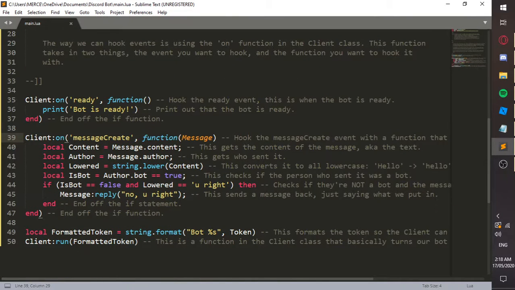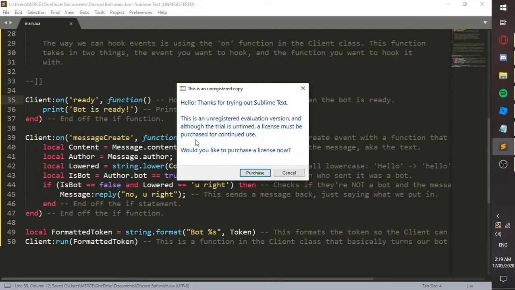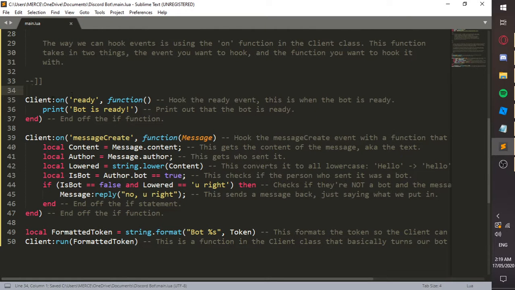So the different events pass in different arguments. Arguments are just what's inside this function, what's given to us. The ready event we have as a string. You can have single quotes or double quotes; I just prefer single quotes. And then we have a function.